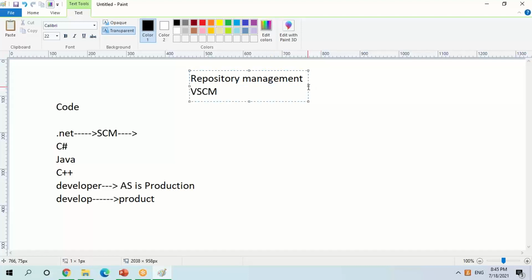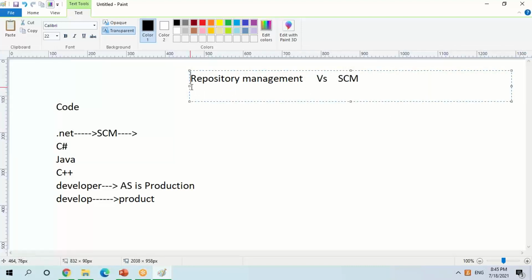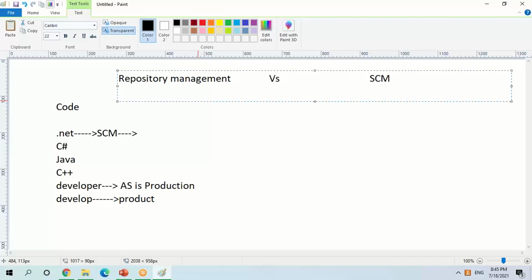Any idea what is the basic difference between these? Any difference, guys? Any thoughts about this? What is the basic difference between these two, and what tool sets are being used for these technologies? Any thoughts, please? Anybody? Chetan?